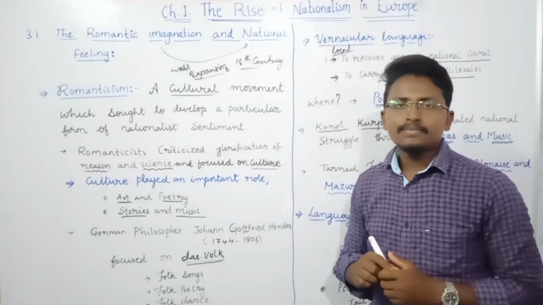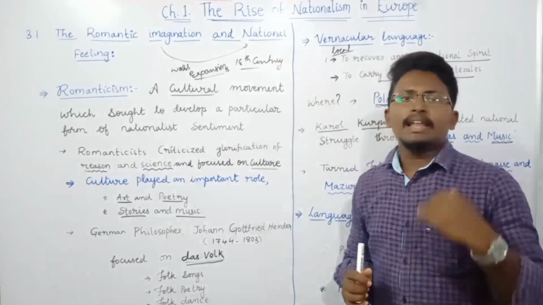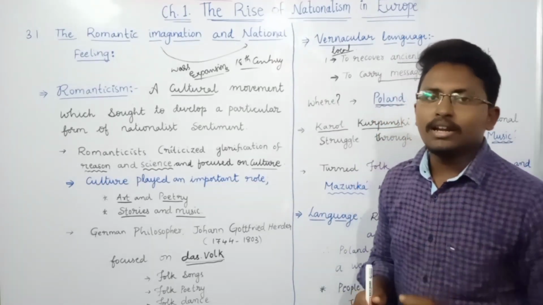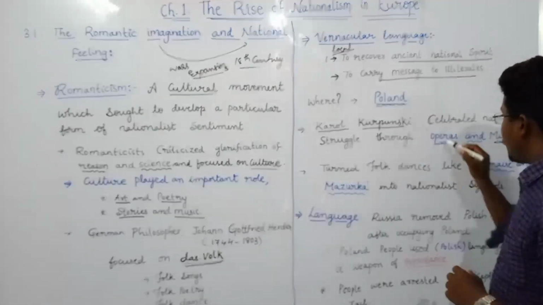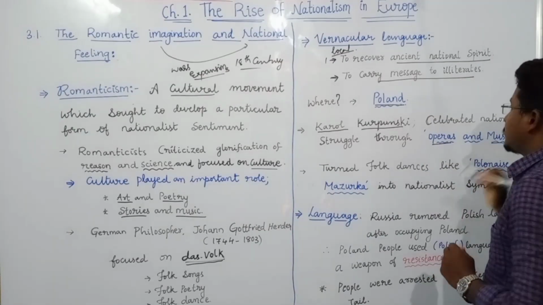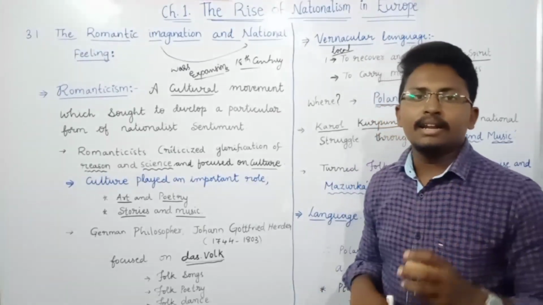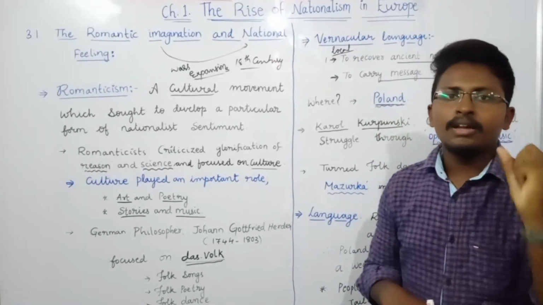Operas means, for example, if you are telling any story in the form of song or in the form of music, we call it opera. So by using these operas and this music, Karol Karpinski started creating this feeling of nationalism.